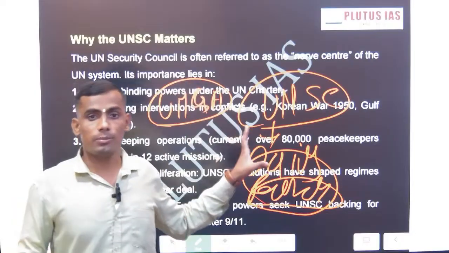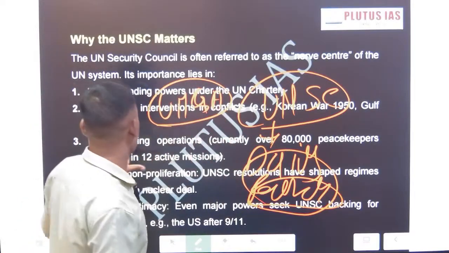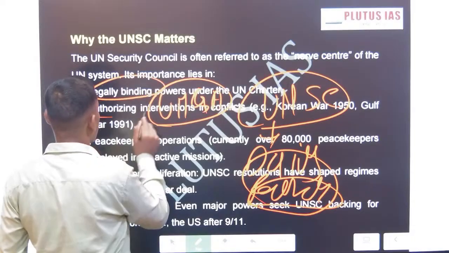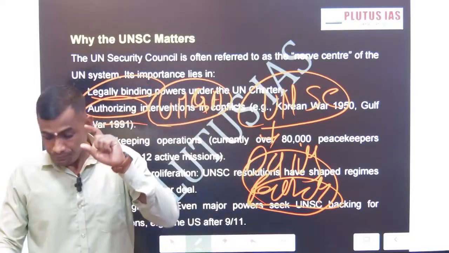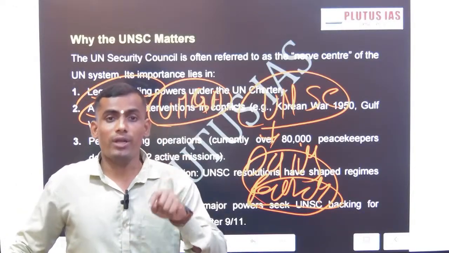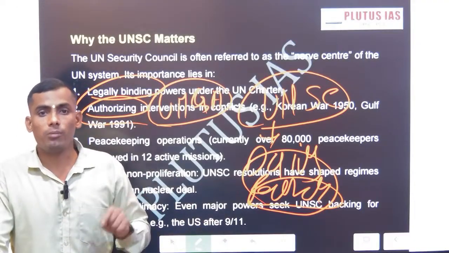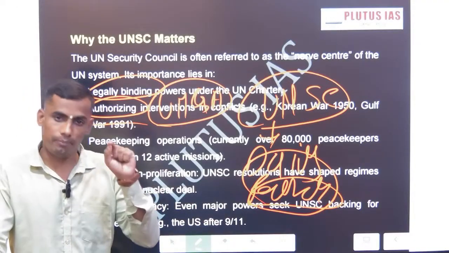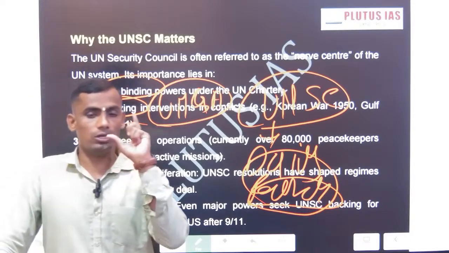So the UNSC becomes permanent and becomes the nerve center of the UN system. This is a legally binding authorization. One more mandate of the UNSC is to add any new member to the UN. This is the reason Palestine is not officially a member of the UN system. Palestine is not a full member. To be specific, Palestine is not a full member.